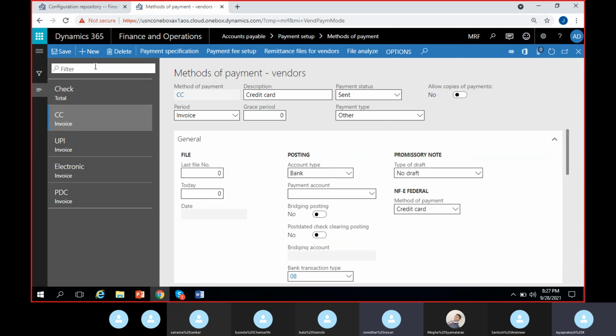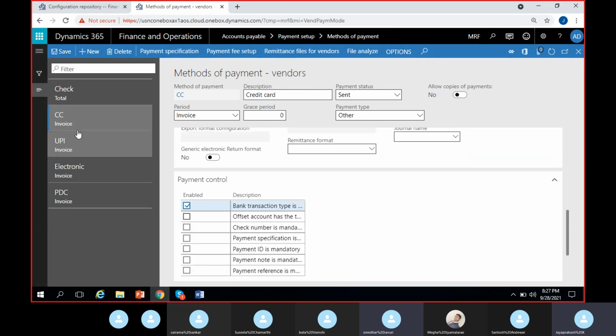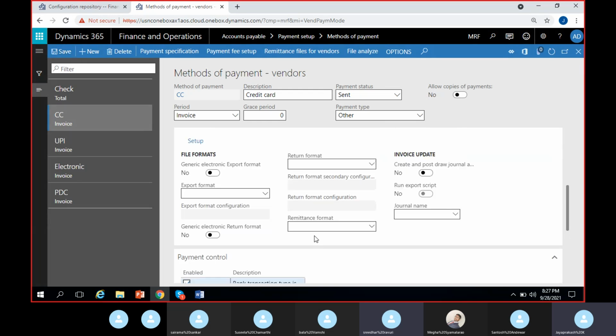So this is how I can create my other methods of payments. I can create any more if I want. If they want a specific export format, they can select it here. Or if they have any configured electronic export format, they can enable and select it here in this list for any specific payments. Okay. Other than this, as I told you, you have ACH payments most prominent in US. The ISO payments are also there, prominent in Europe. SEPA and ISO are prominent in Europe. Okay. So these are the various types of methods of payments. And let me know if you have any doubt until here.